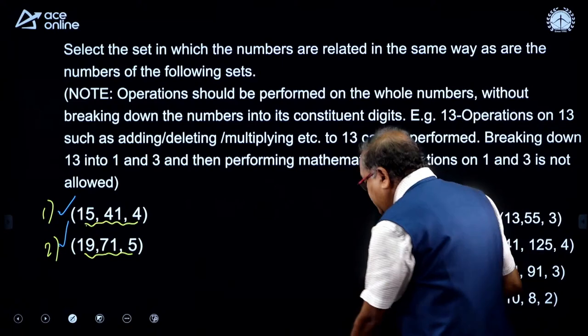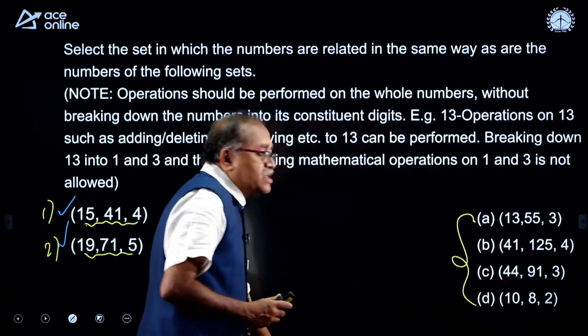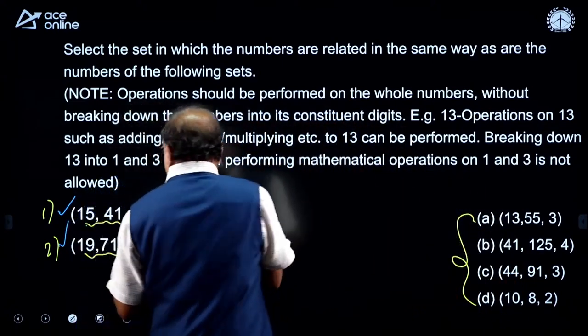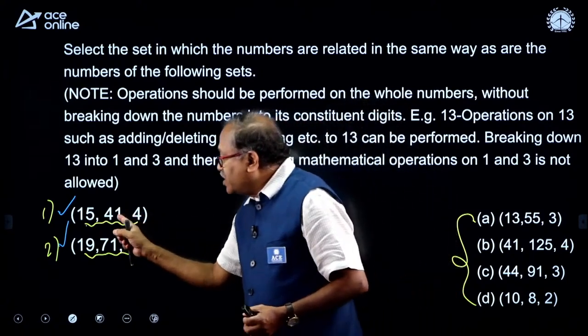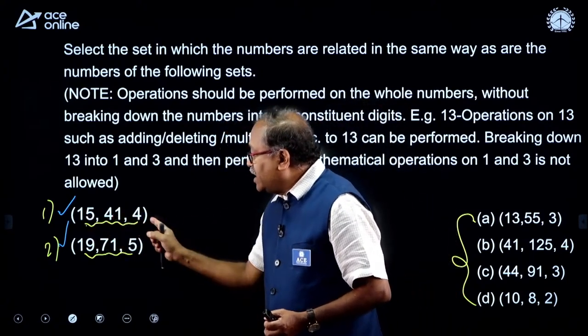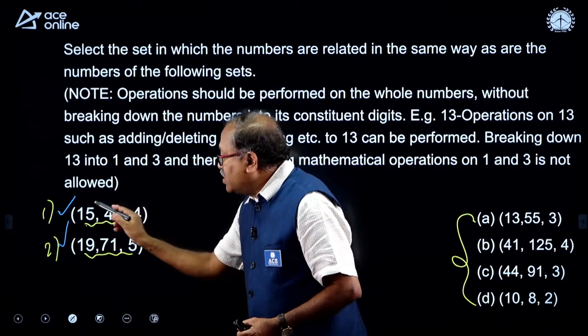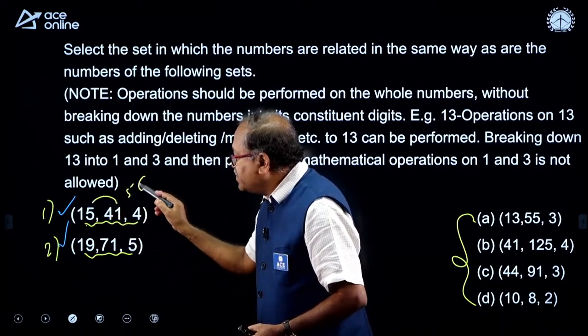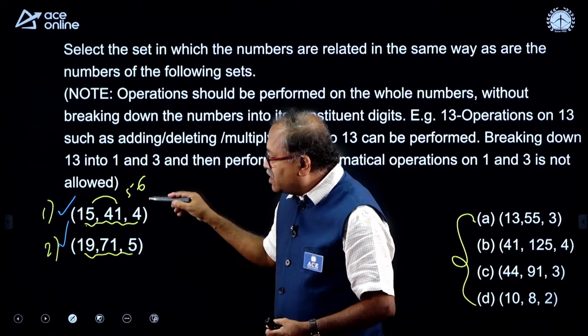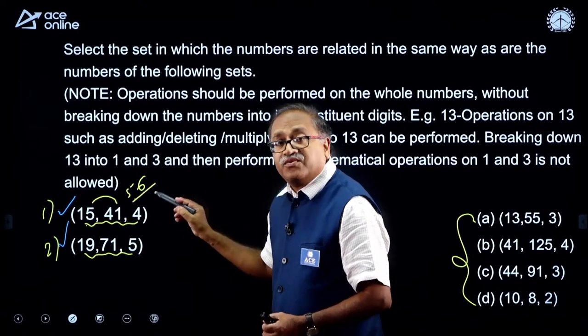Before I reveal the option, I will try to understand what is the relation over here. I am getting 41 over here, 15 and 41, and then I get 4. So, I will try to add these. I see that this is 56 and 56. If I divide by what number, I get 4?